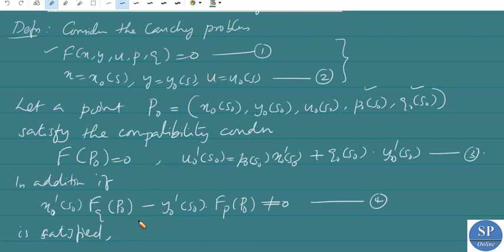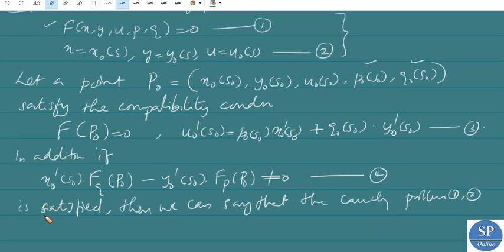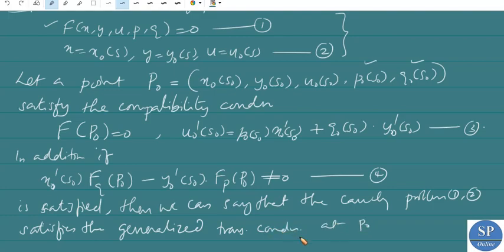Then we can say that the Cauchy problem 1 comma 2 satisfies the generalized transversality condition at the point P naught.